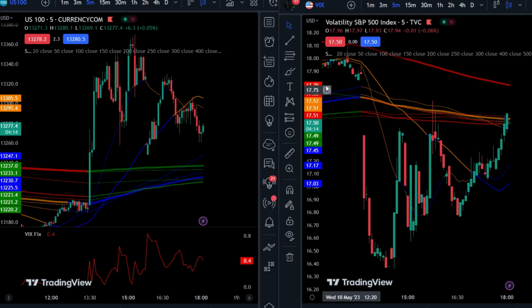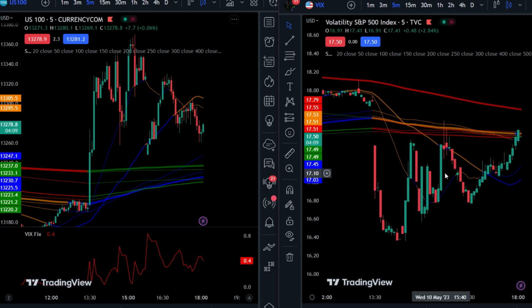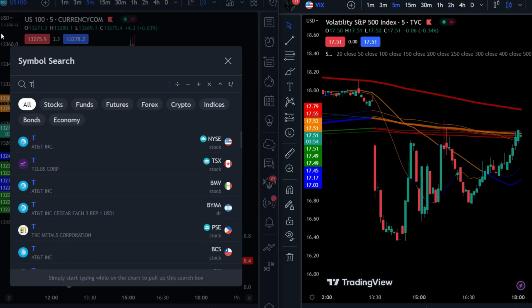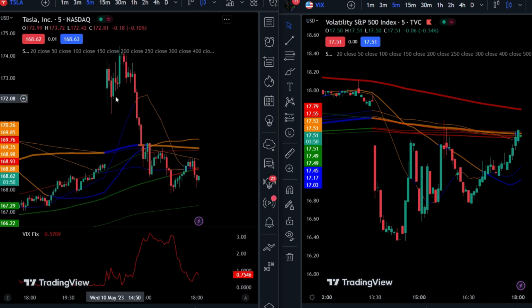As you can see, the VIX tends to display opposite trends to the chart. Remember, you should only compare the VIX to charts that are traded on either the New York Stock Exchange or the Nasdaq. Other products will not be compatible with the VIX. For example, the US 100 here is traded on the Nasdaq. If I typed in Tesla and added this instead, we can also see an opposite market open. Tesla has a huge gap upward, whereas the VIX has a huge gap downward.